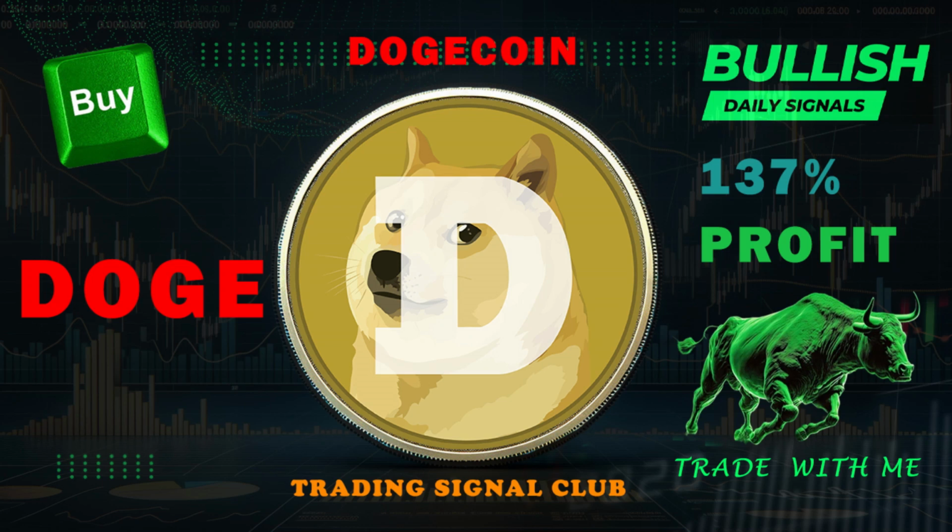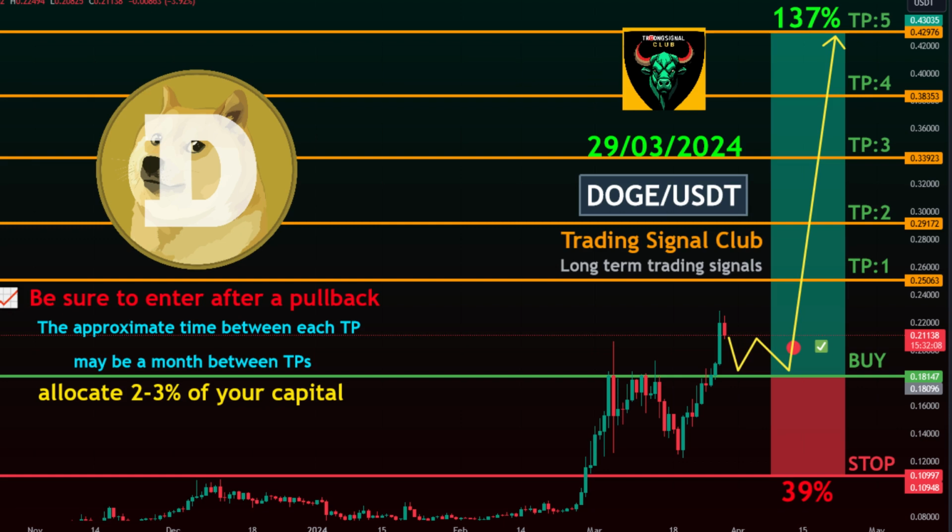DOGE USDT Overview. Trading Style: Spot. Time frame: Mid-term. Margin Mode: Isolated. Signal Type: Swing Trade. Target Time Frame: Approximately 1 month between take profits.